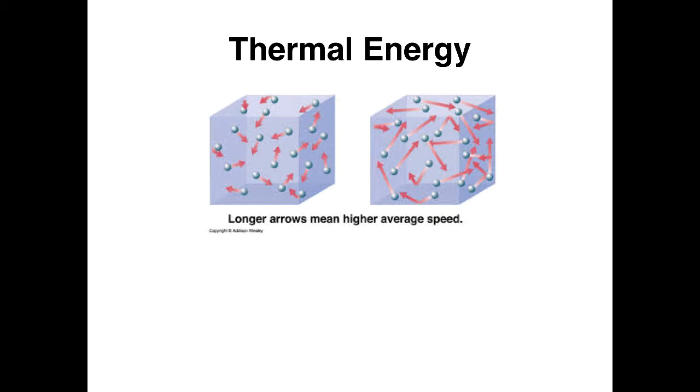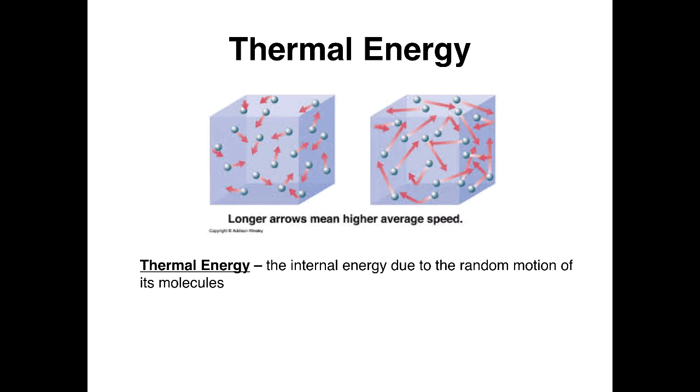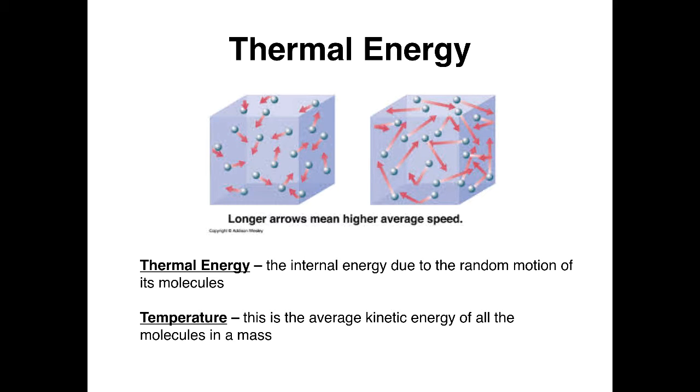Okay, we're going to continue our discussion of energy, but talking about thermal energy. Thermal energy is a special type, if you will, of kinetic energy. Thermal energy is the internal energy of an object due to the random motion of its molecules. And the temperature of any object is the average kinetic energy of all the molecules that are in the mass.